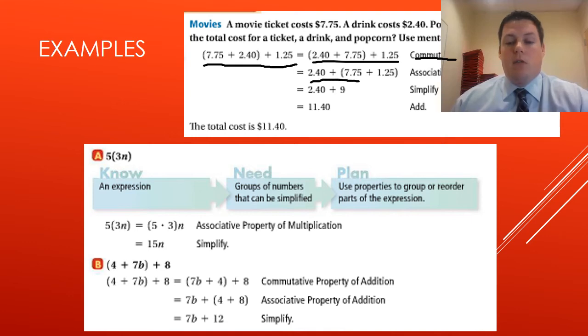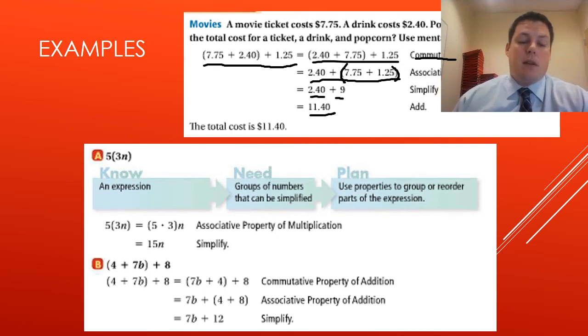Now look, by regrouping, this is a little easier to do in my head. This is why understanding these properties in arithmetic can help, because it makes mental math a little easier. If I group these two numbers in my head, that's 900. 900 plus 240 is easier to do than 775 plus 240. Then I get 1140 for my answer. So I'm using the commutative and associative property together in order to use mental math.